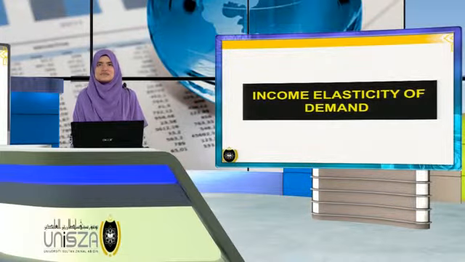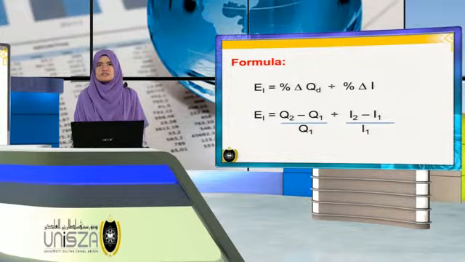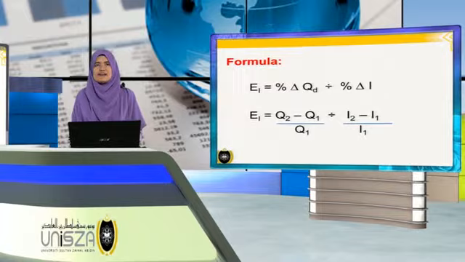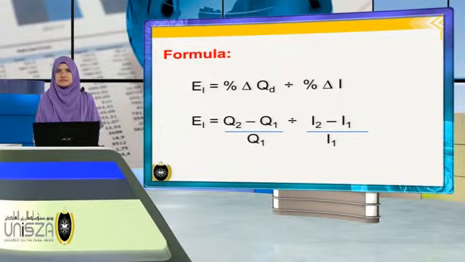The second type of elasticity is income elasticity of demand. What is income elasticity of demand? So the definition: the income elasticity of demand, or EI, measures the responsiveness of quantity demanded, or QD, to changes in income, or I. So we get the EI by dividing the percentage change in quantity demanded by the percentage change in income.